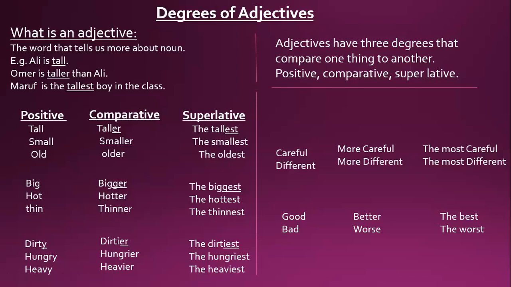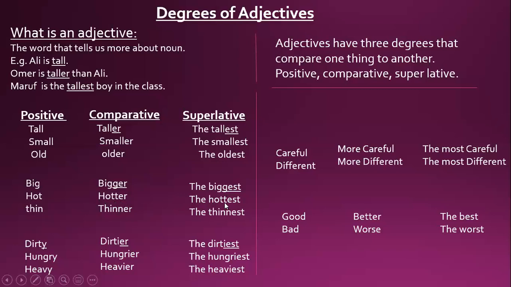You should note it. Look, here, big, then bigger. We put ER, but after doubling the G. Double G, then ER. The biggest: double G, then EST. Same here, there is O before T. O is a vowel. Hot, then hotter, double T, ER.